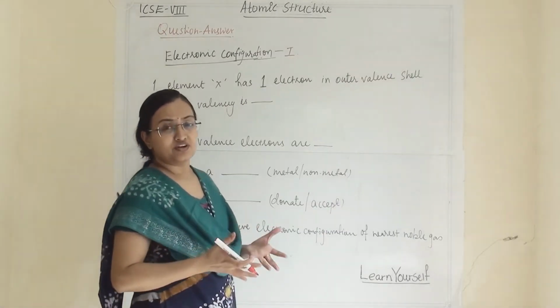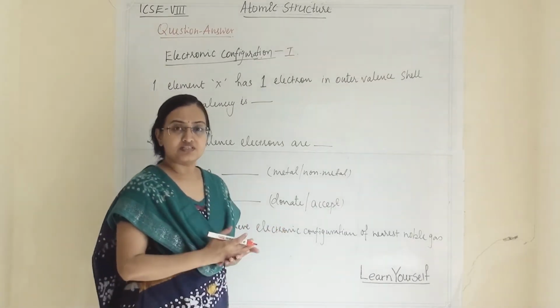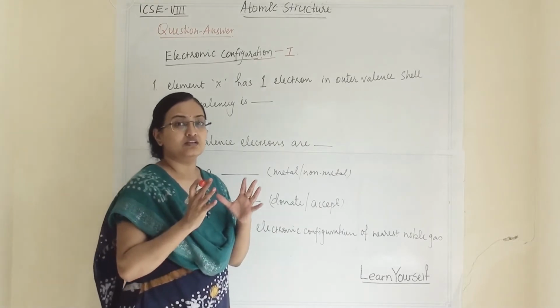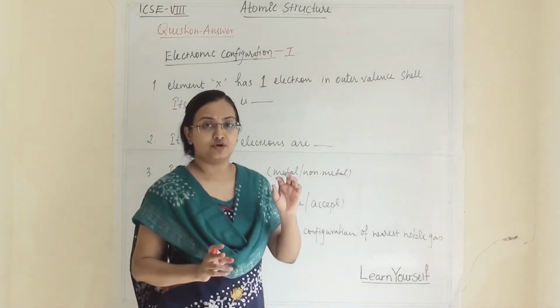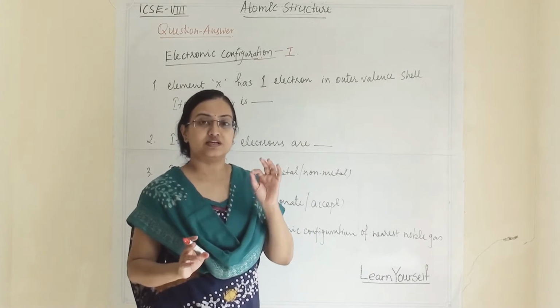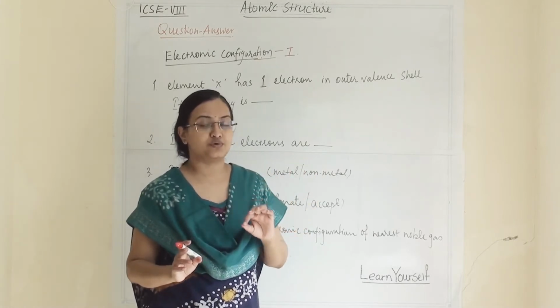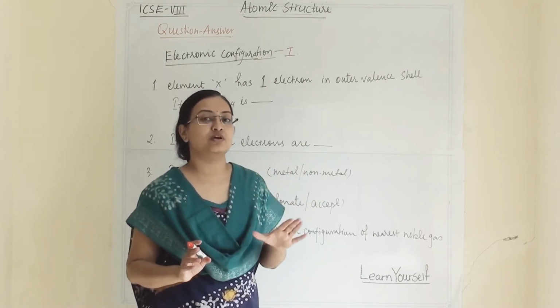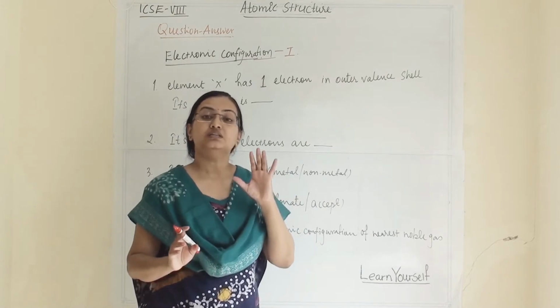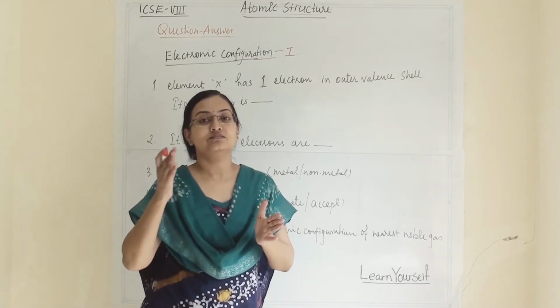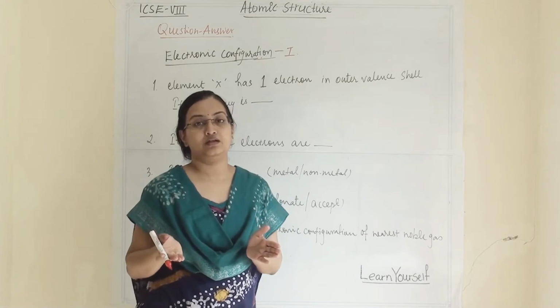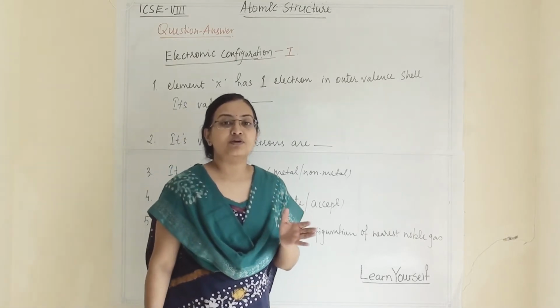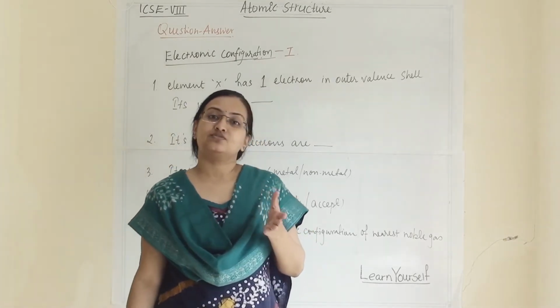In electronic configuration, in our syllabus, there are 20 elements, from atomic number 1 to atomic number 20. For each and every element you have to remember the atomic number and the name of the element. Then you can check my video on how to write electronic configuration.